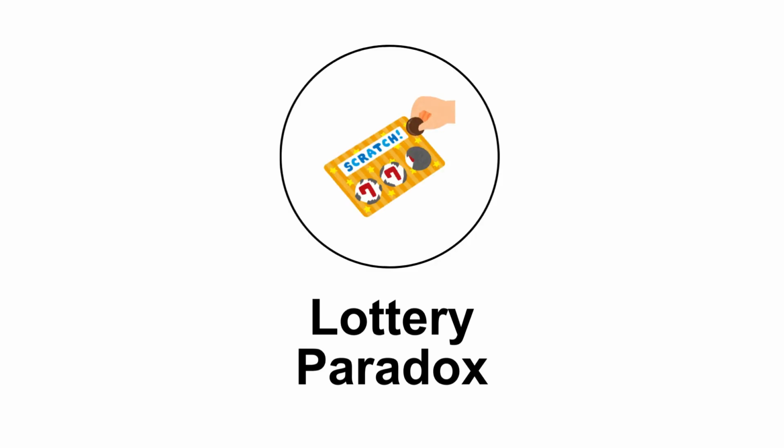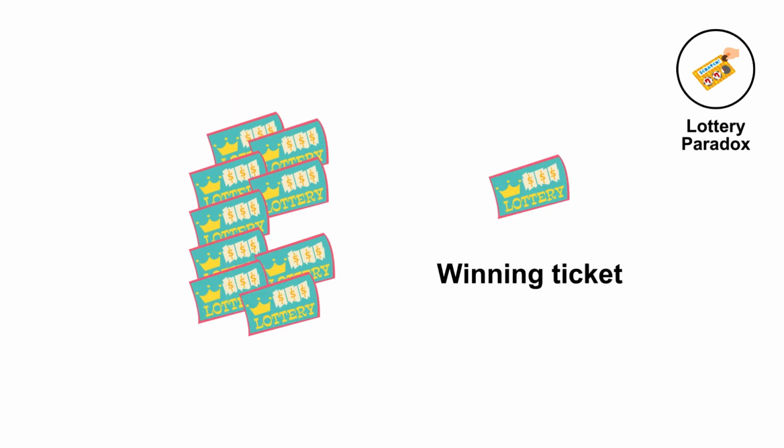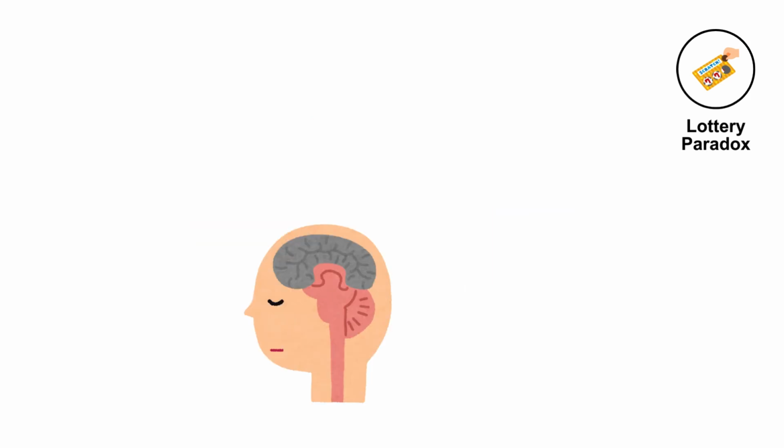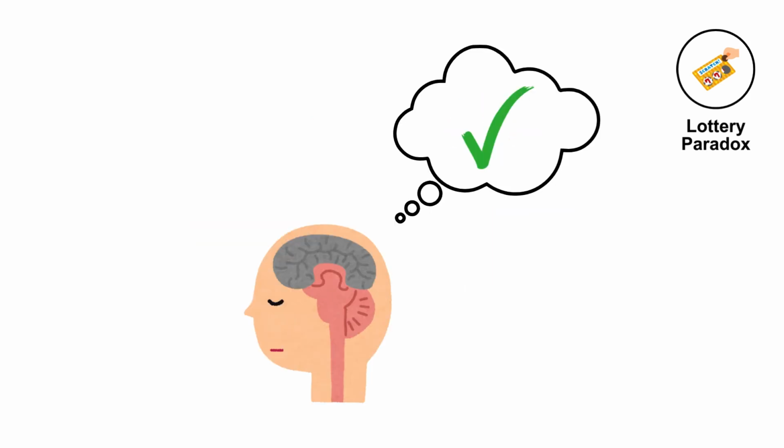The Lottery Paradox. This paradox arises from the tension between the high probability of any given lottery ticket losing and the certainty that one ticket will win. It challenges the notion of rational belief. While it's rational to believe that any individual ticket will lose, it's irrational to believe that all tickets will lose.